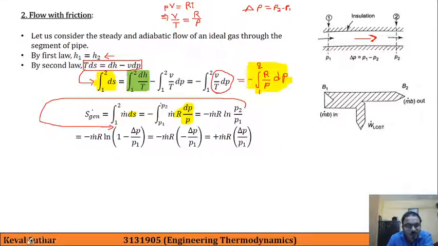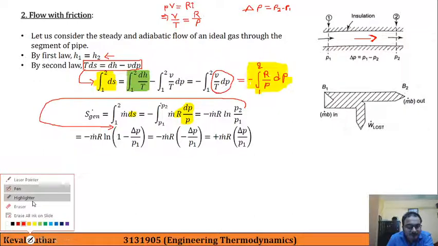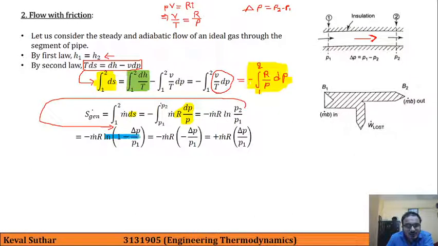And now, instead of the blue highlighted term, that is the logarithm of 1 minus delta P over P1, we can expand this and simply write directly minus delta P upon P1. So finally what we are getting is plus m R delta P upon P1.